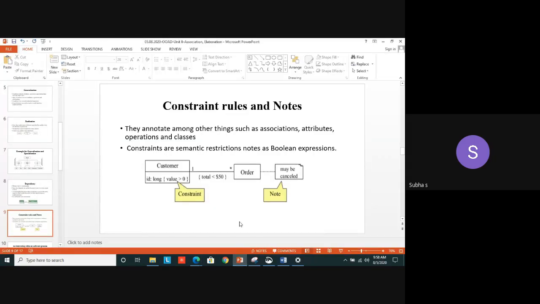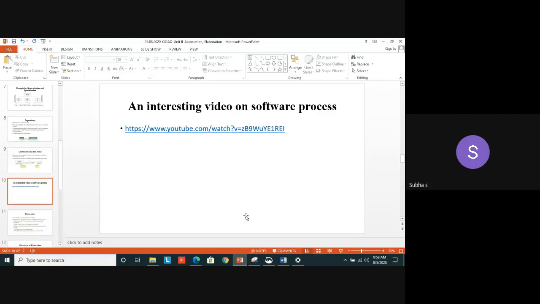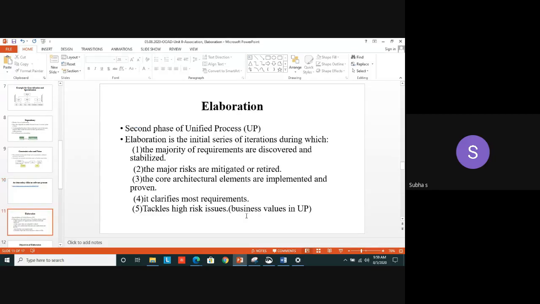So far we have seen all the notations with respect to class diagram. Okay. Then we move on to the next one. We will see one interesting video, how a software process works. It's a long video. We will see it at the end of the class. How the phases are working, what is the role of the software architect and all. We'll see it in another few minutes.